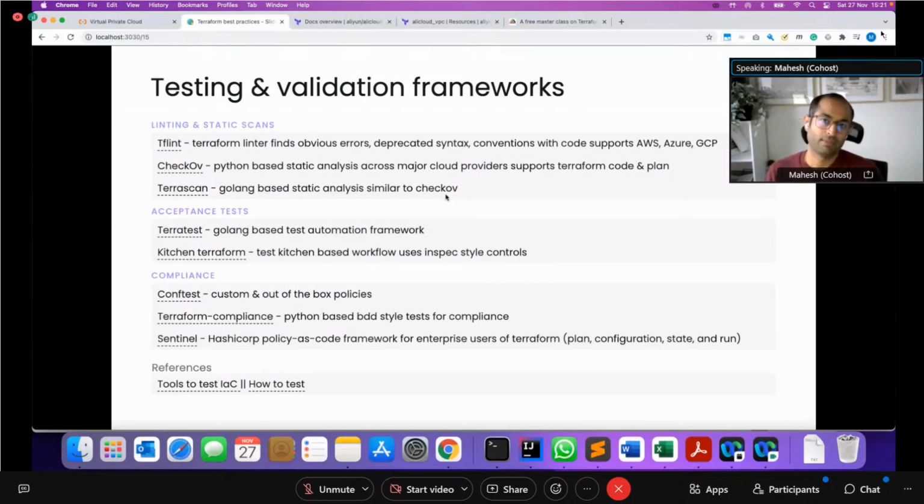It can also be things like naming conventions. It can be things like encryption. It can be things like whether the virtual machine is using certain specific types of AMIs. I mean, there are many things that you can test as part of this.